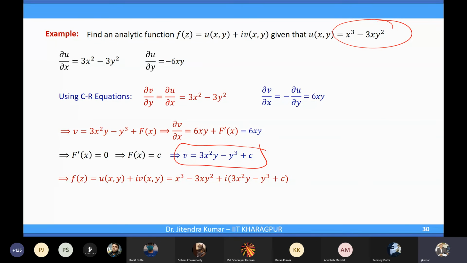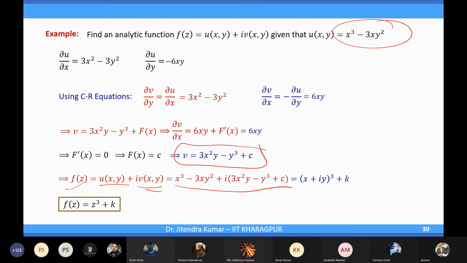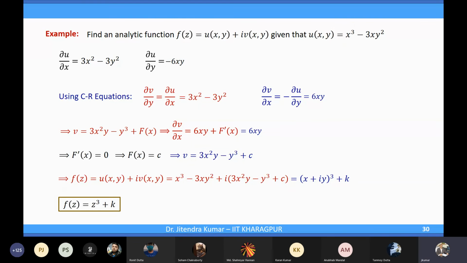And then we have f z as u x y plus i v x y. Here maybe it's possible to again merge and get back to z form, so it is actually z cube plus k, right? F z is z cube plus k.